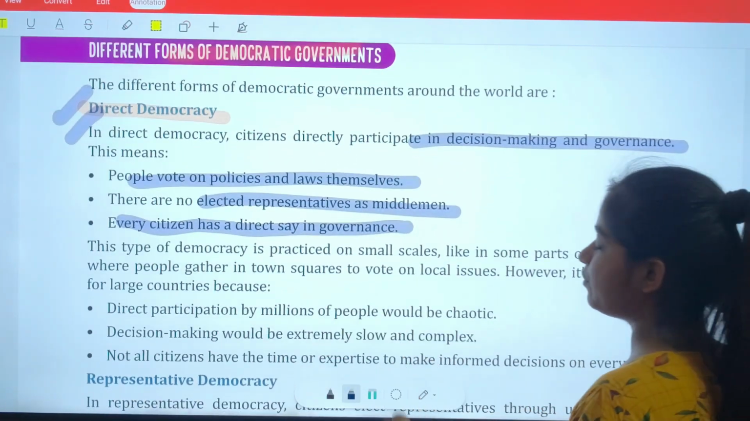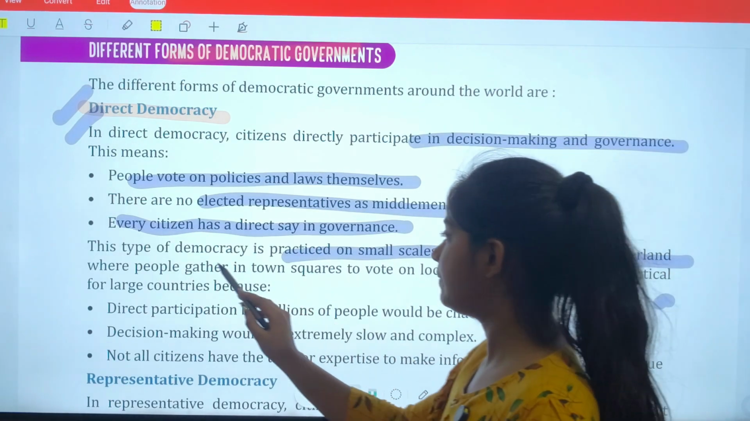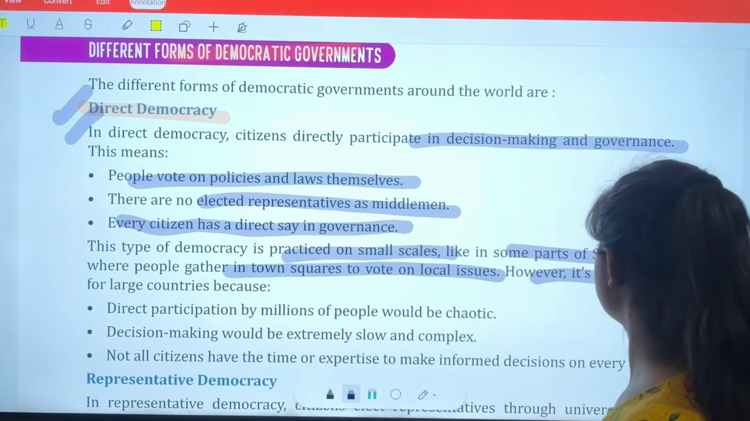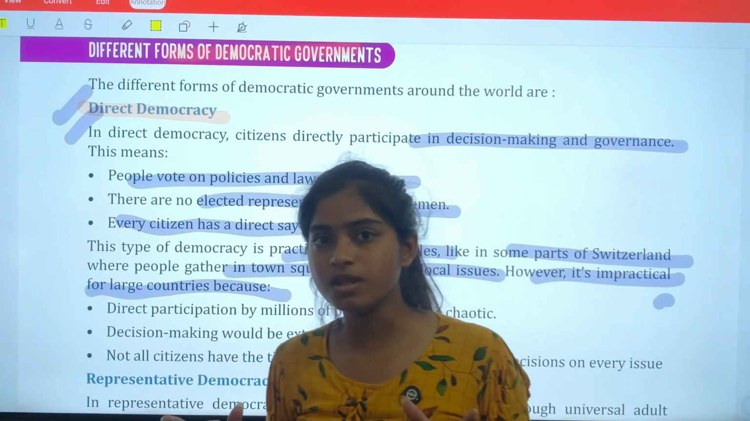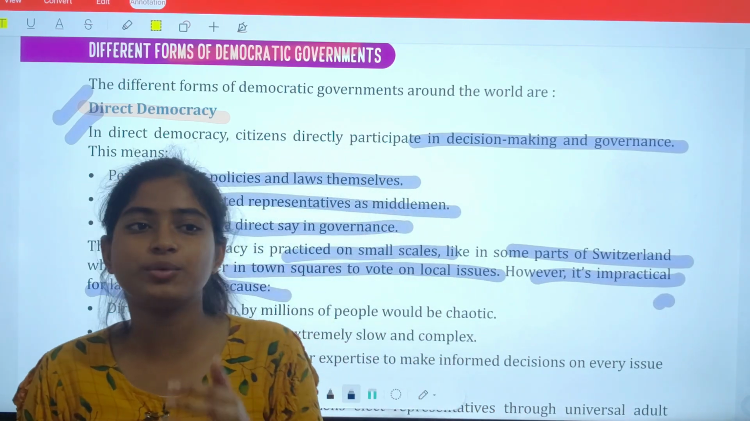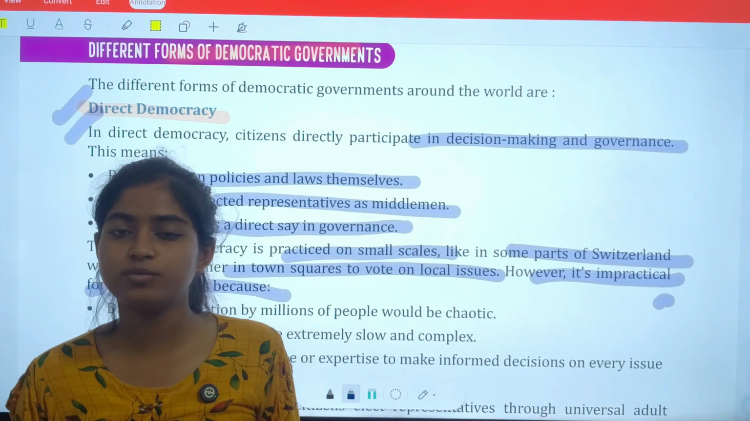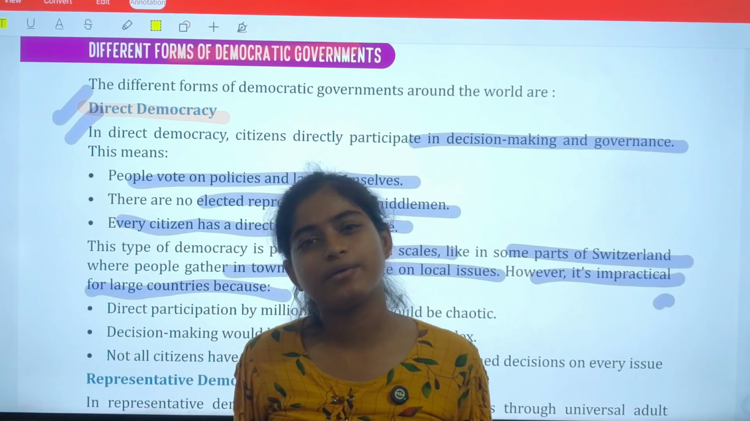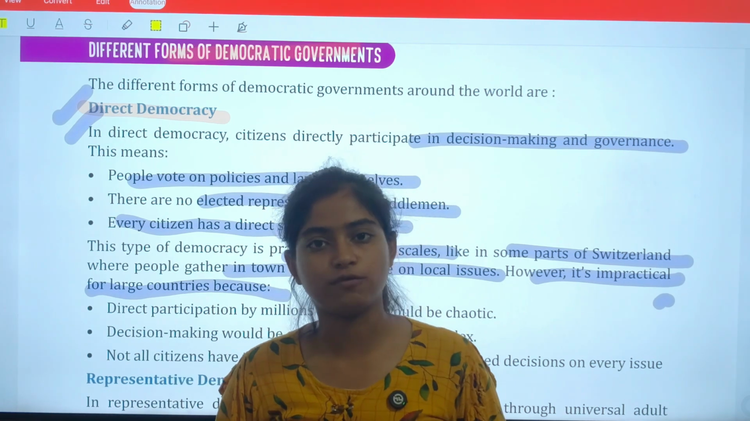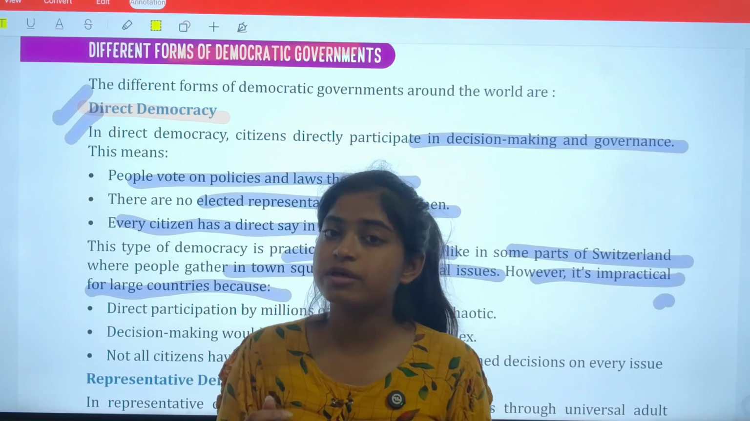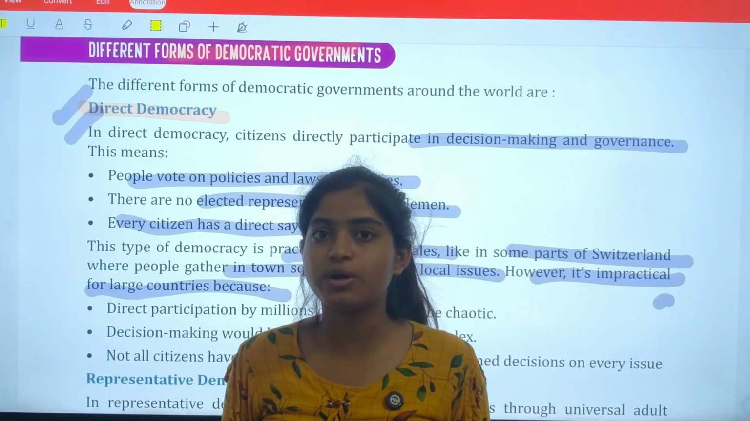This type of democracy is practiced on a small scale, like in some parts of Switzerland, where people gather in town squares to vote on local issues. However, it is impractical for large countries. Definitely, if you have a small friends group, then you can discuss any rules and regulations, right or wrong, by sitting in a group of chairs. But if you have to give the same rules and regulations and information to a large number of people, it is not possible to collect all